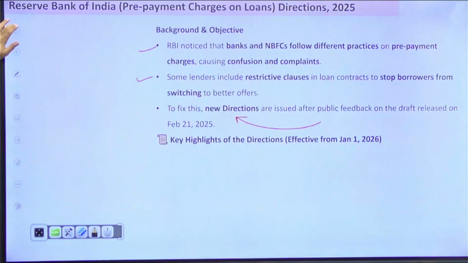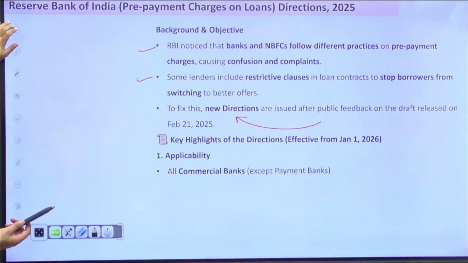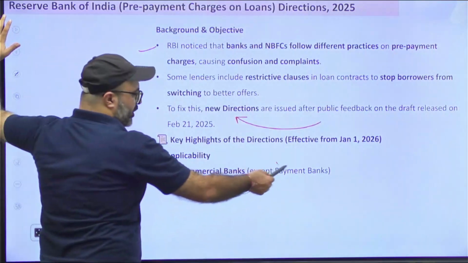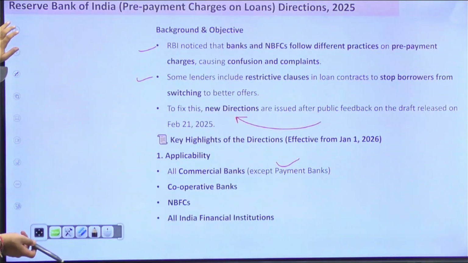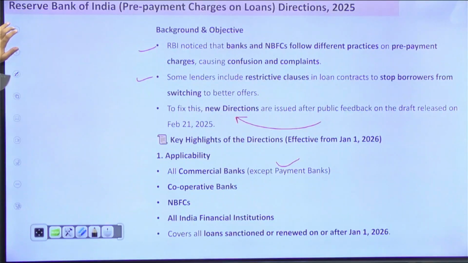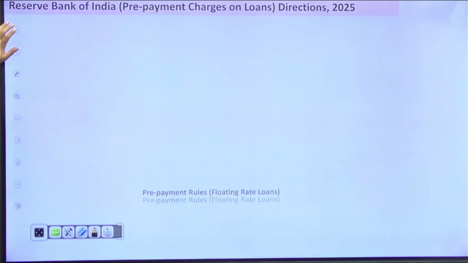The key highlights, applicable from 1st January 2026: it is applicable on all the commercial banks except payment banks. Why not payment banks? Because they don't provide loans. It is applicable on cooperative banks, NBFCs, and even all India financial institutes. It covers all loans which are sanctioned or renewed on or after 1st January 2026.